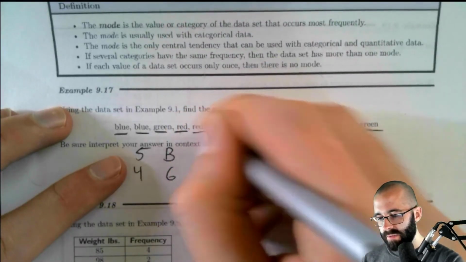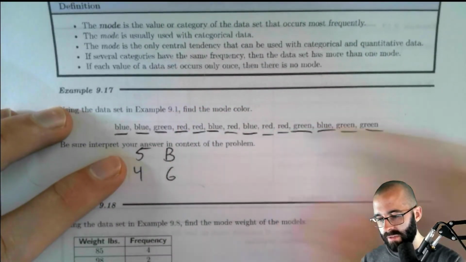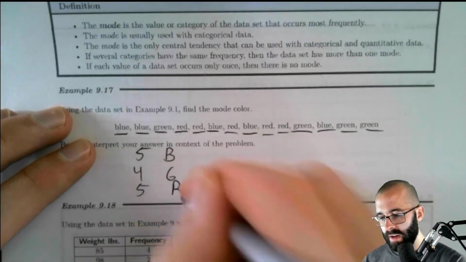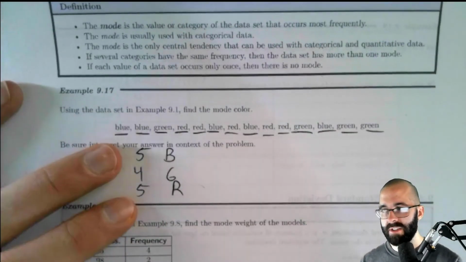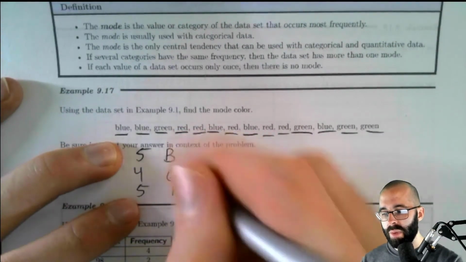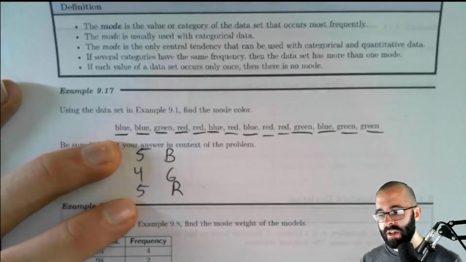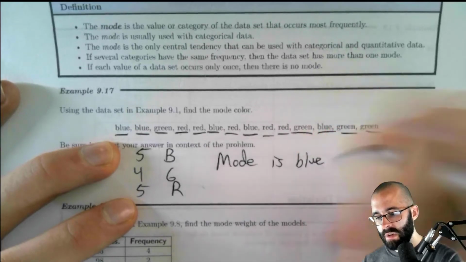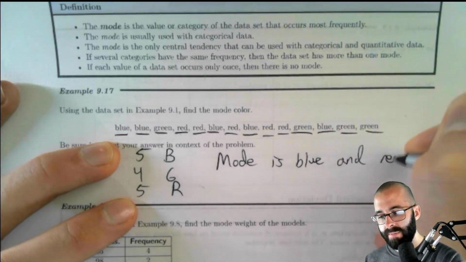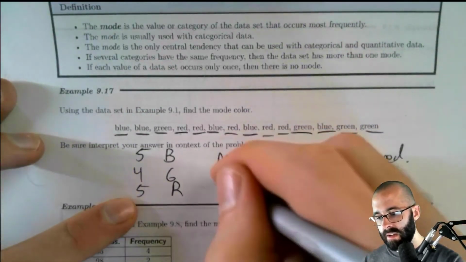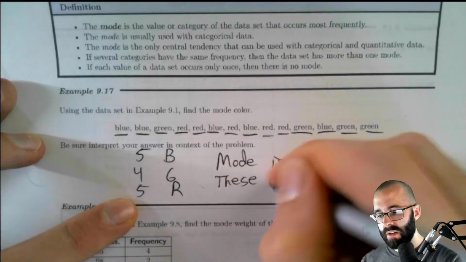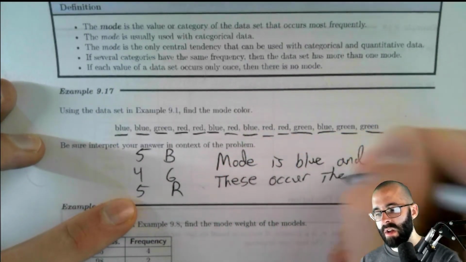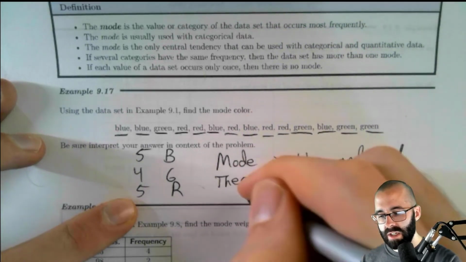Red occurs 1, 2, 3, 4, 5. Okay. There's a tie. Blue and red both occur 5 times. So in this case, the mode is blue and red. These occur the most frequently. That's our interpretation.